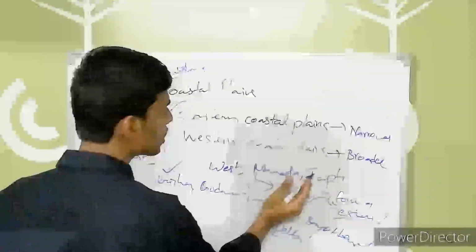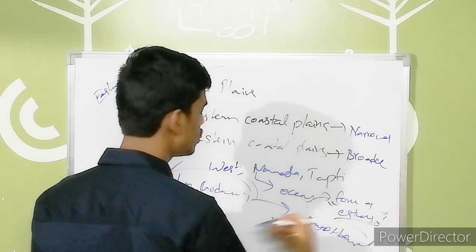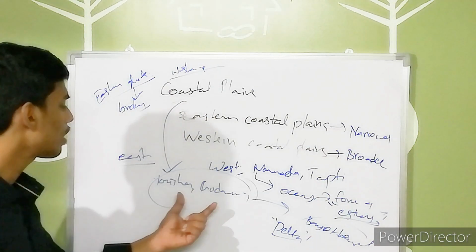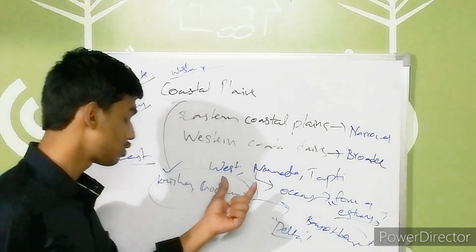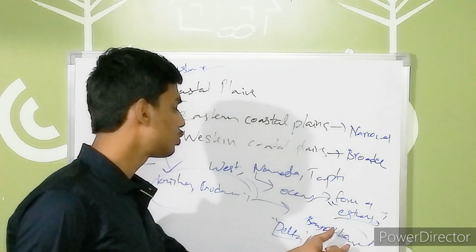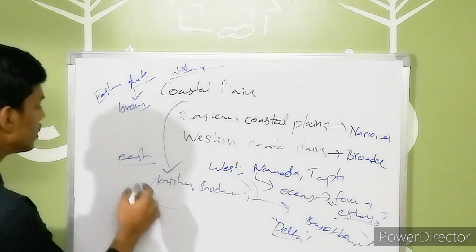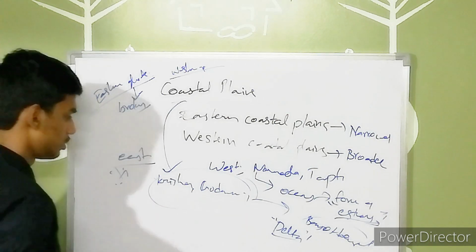So on the west we have Narmada and Tapati rivers, which directly combine into the ocean and form an estuary. And on the east side we have Krishna, Godavari, Narmada and Kaveri, which directly combine together into the Bay of Bengal and lead to the formation of deltas. These are the major important points we have to note here.